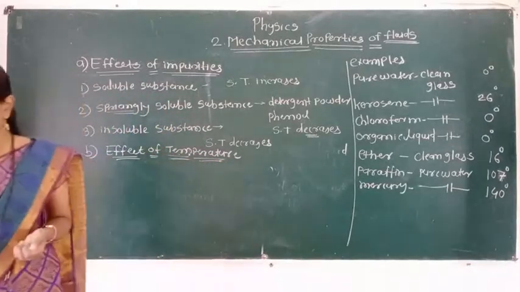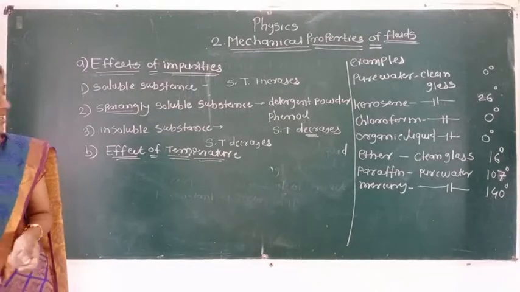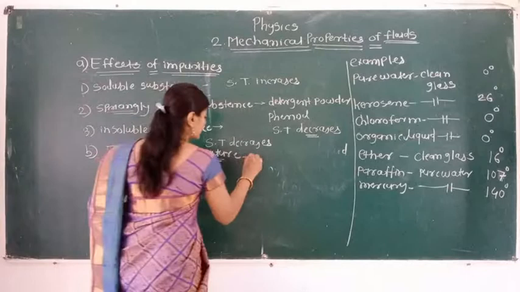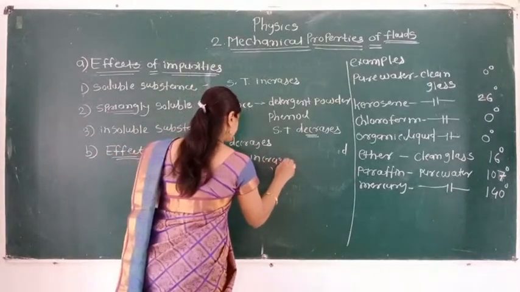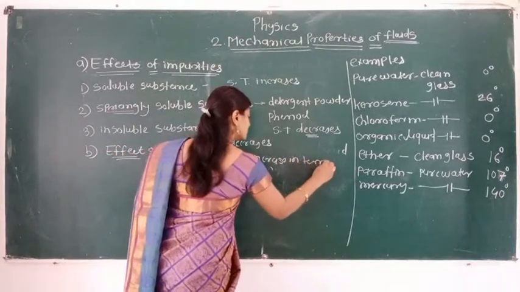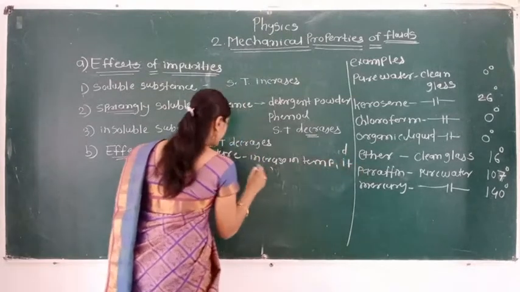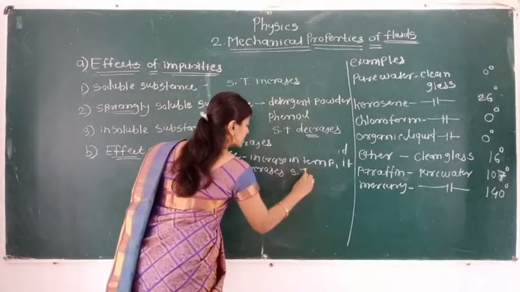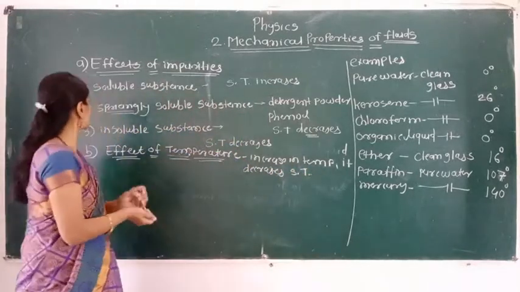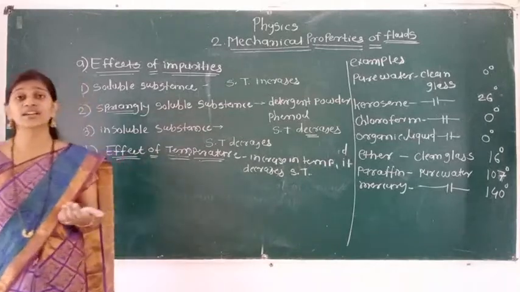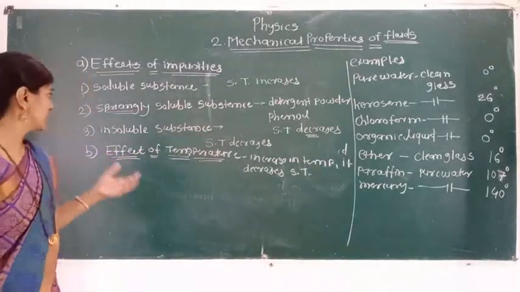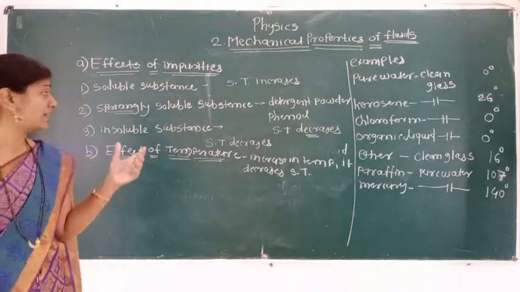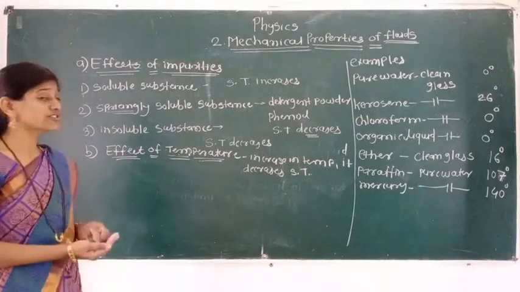So we know that as the temperature increases, the surface tension decreases. Just before we discuss that, an increase in temperature decreases surface tension. This we just discussed. हमने इसके पहले ये देखा था the factors which are affecting the surface tension, the factors which are affecting the angle of contact. Otherwise we can say the angle of contact depends on the following factors.